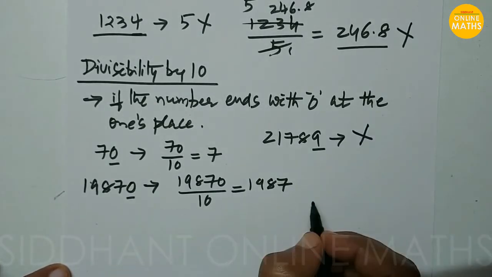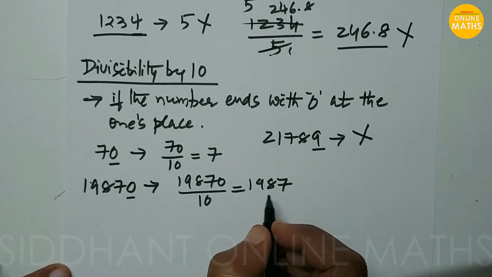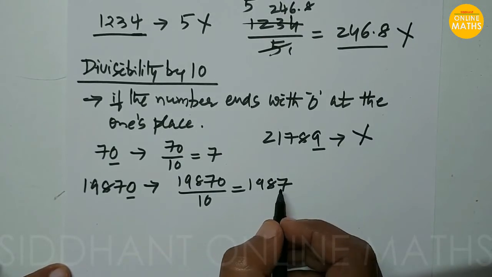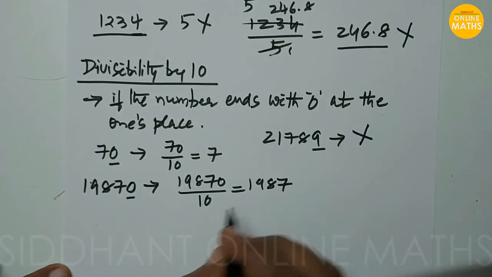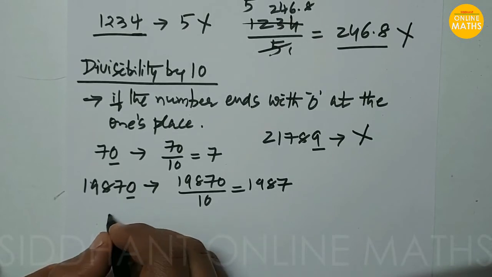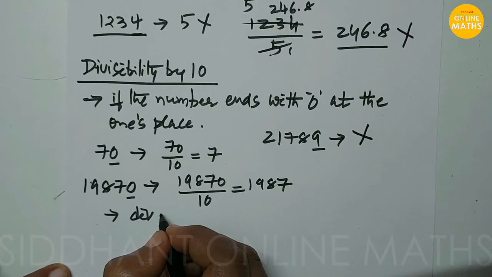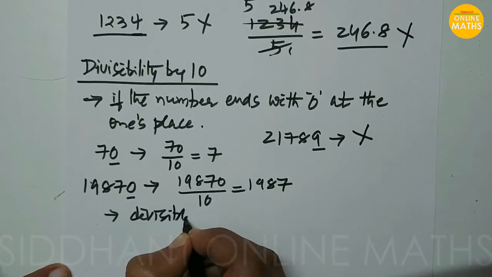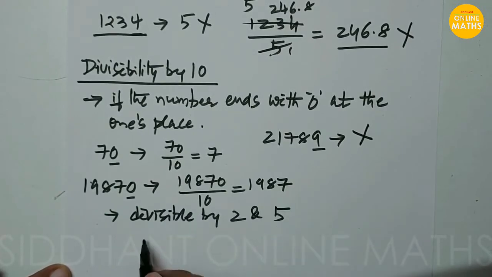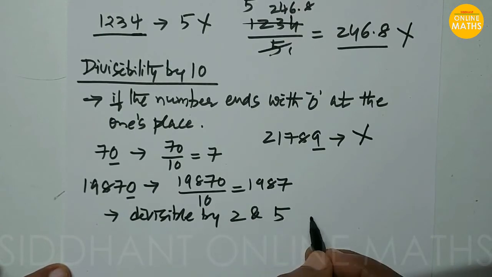And one more thing we can observe about divisibility by 10: the number will be divisible by both 2 and 5. If the number is divisible by 2 and also divisible by 5, then we can say that the number is divisible by 10.